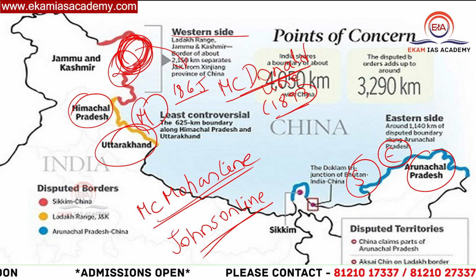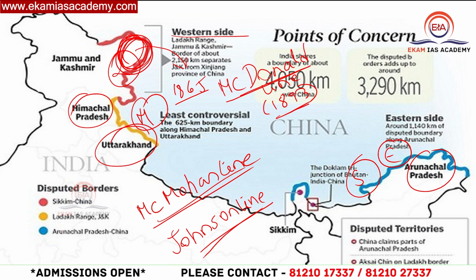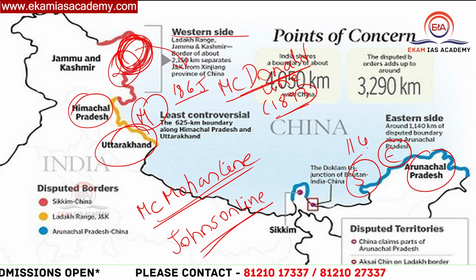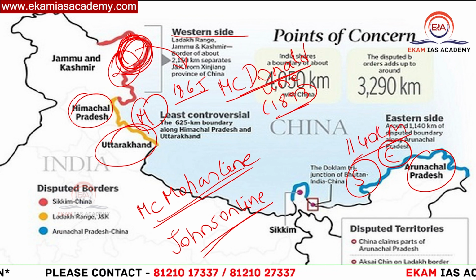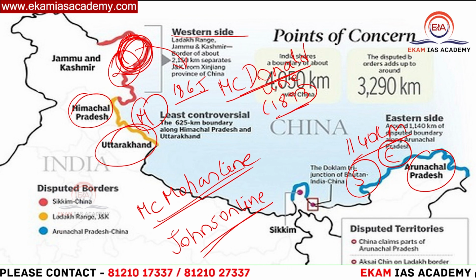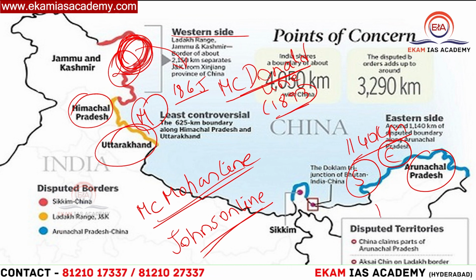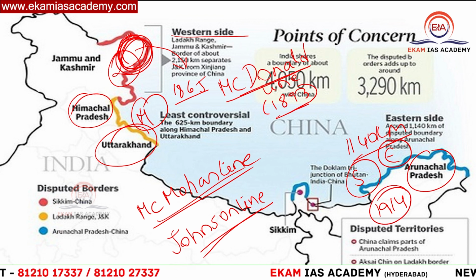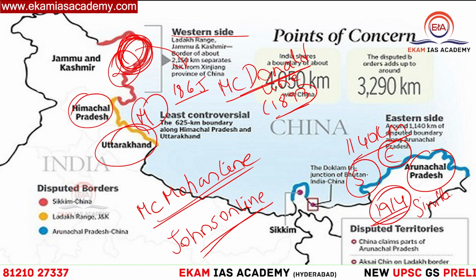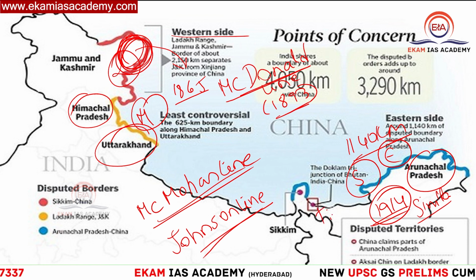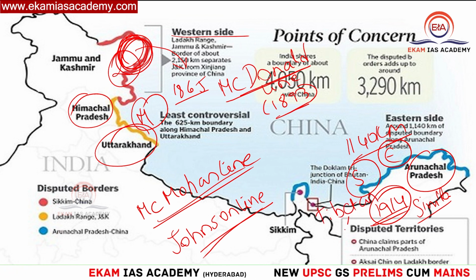Then in the eastern sector, we have the McMahon line. So what is this McMahon line? Almost 1140 kilometers in the eastern sector is the boundary with China. But why is China not accepting this McMahon line? Because it says that this McMahon line is out of an agreement between Tibet and British India as part of the Shimla Agreement. So they say it was signed between Tibetan representatives and British India.